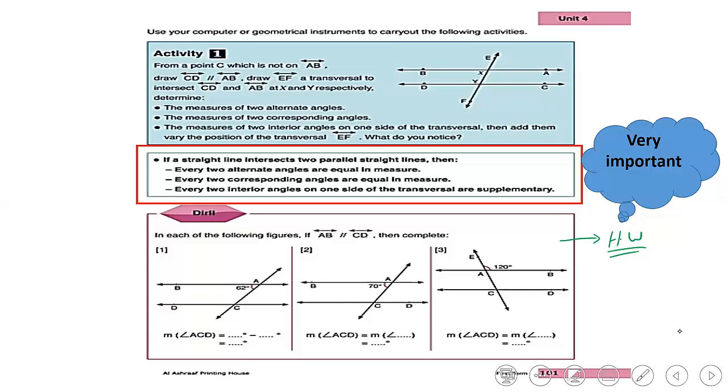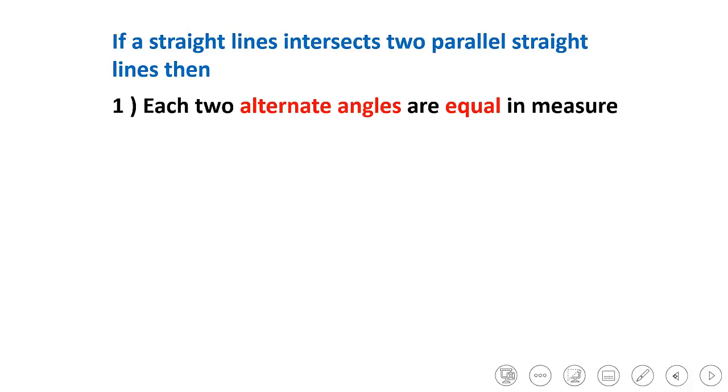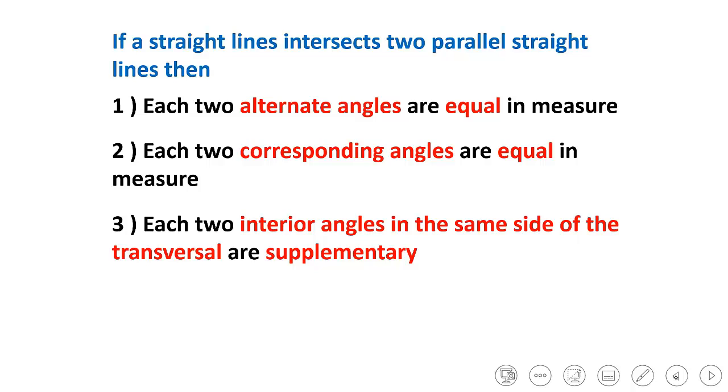What is written inside of this box, which is important? If a straight line intersects two parallel straight lines, then each two alternate angles are equal in measure. Each two corresponding angles are equal in measure. And each two interior angles on the same side of the transversal are supplementary.